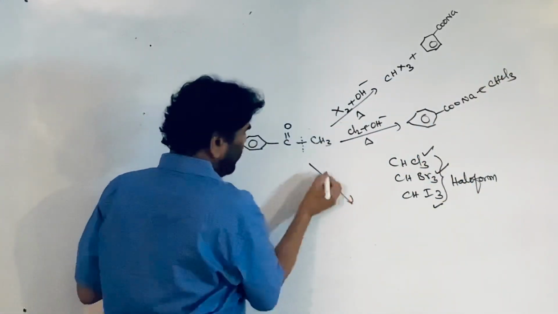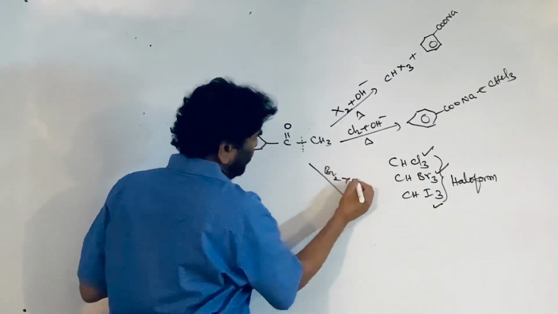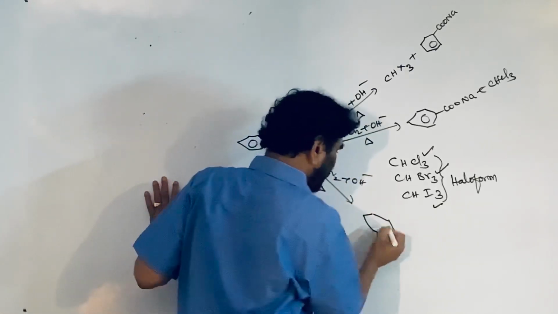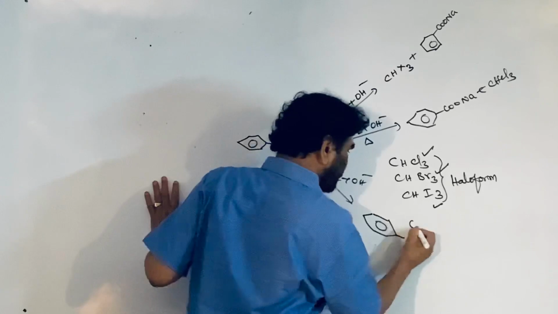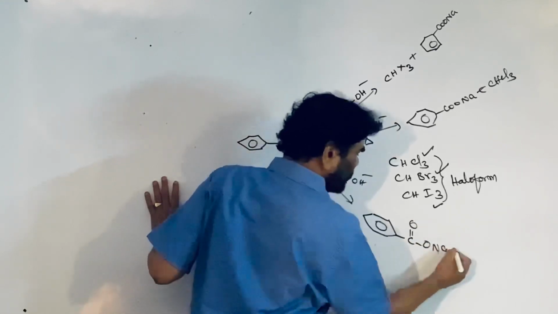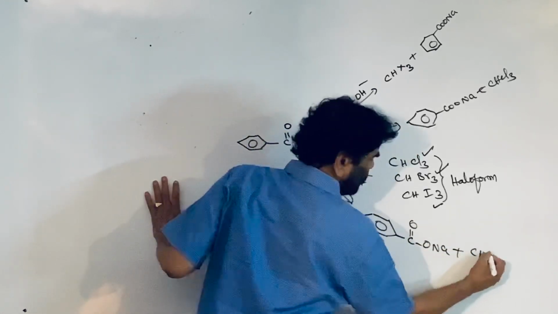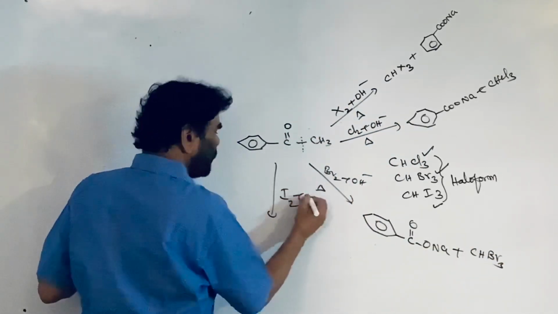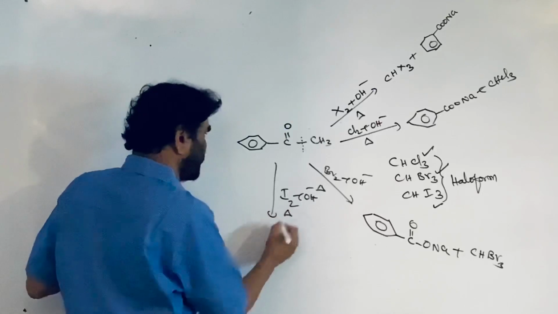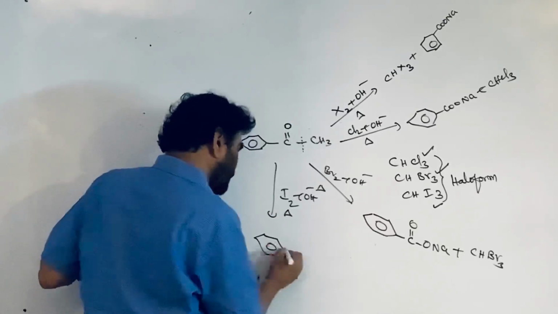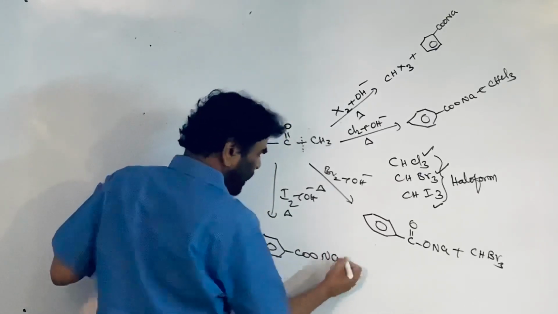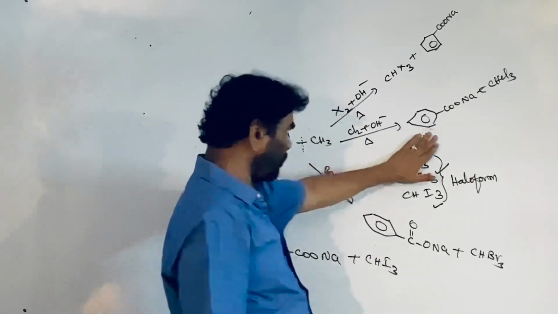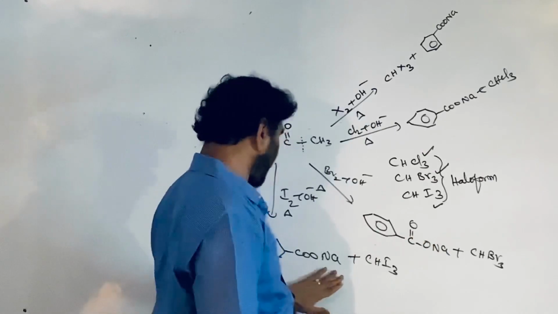Bromine and OH minus ion, any base I told you, even you can use the sodium carbonate, potassium, and this is the sodium benzoate plus CHBr3, bromoform. If you treat with the iodine plus OH minus in the presence of the base and warming, that is sodium benzoate again plus CHI3. This is called as the chloroform reaction, bromoform reaction, iodoform reaction.